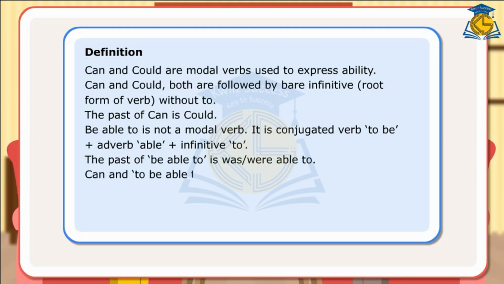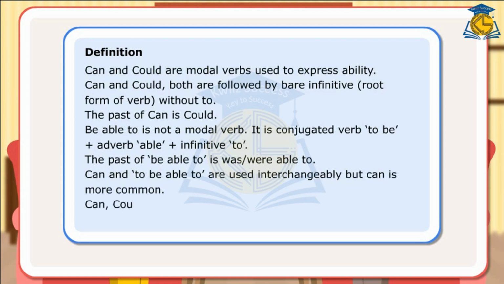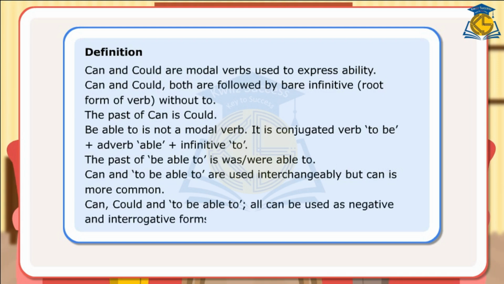Can and to be able to are used interchangeably, but can is more common. Can, could and to be able to all can be used in negative and interrogative forms. Let us look at these sentences.